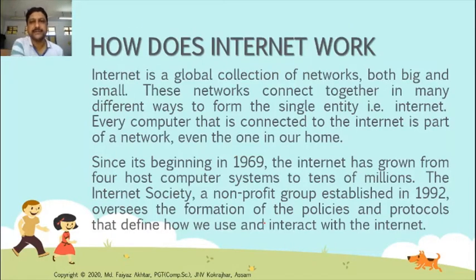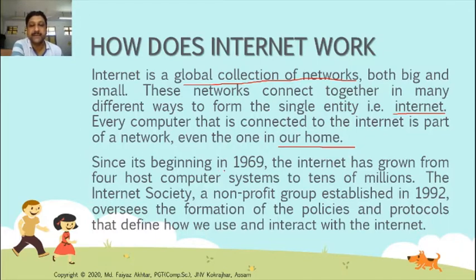Now see, how does the internet work? The internet is a global collection of networks, both big and small. These networks connect together in many different ways to form the single entity that is the internet. Every computer that is connected to the internet is part of a network, even the one in our home. In our home a computer and a mobile device are connected with the internet, and they become part of the internet.